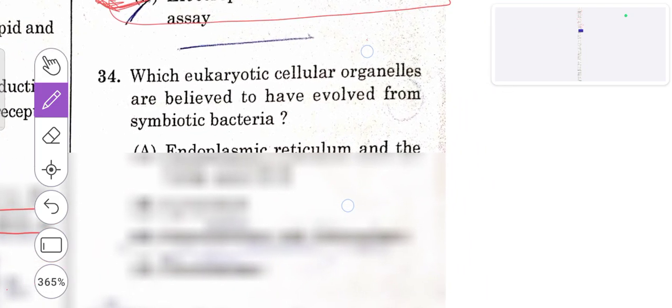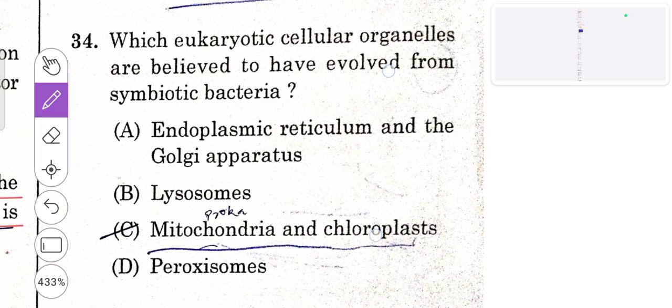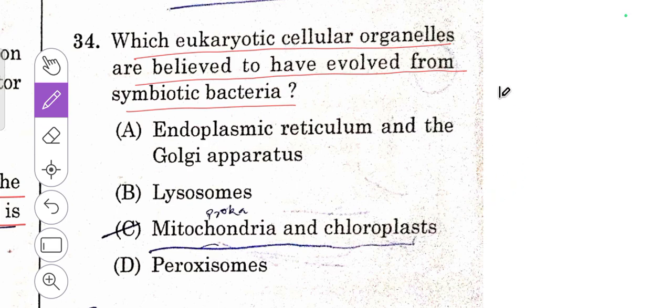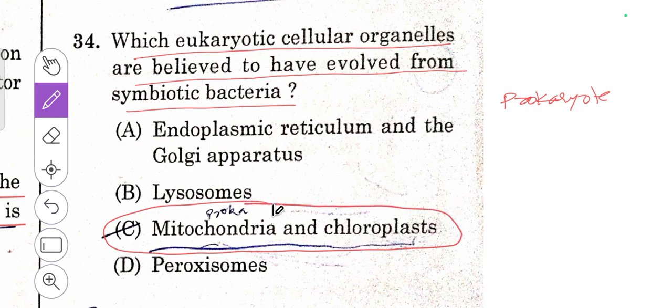Then 34th question: which eukaryotic cellular organelles are believed to have evolved from symbiotic bacteria? Symbiotic bacteria, that is a prokaryote. Here, in case of some of the cell organelles, we come across ribosomes, and also they have their own DNA.